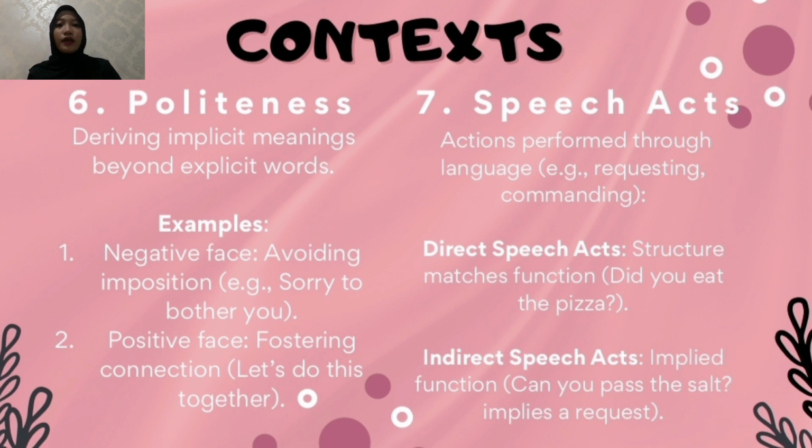This is about giving people space and avoiding imposing on them. For example, "Sorry to bother you, but could you help me?" And the second is positive face. This focuses on creating connection and making someone feel valued. For example, "Let's work on this together. I know we can do it."